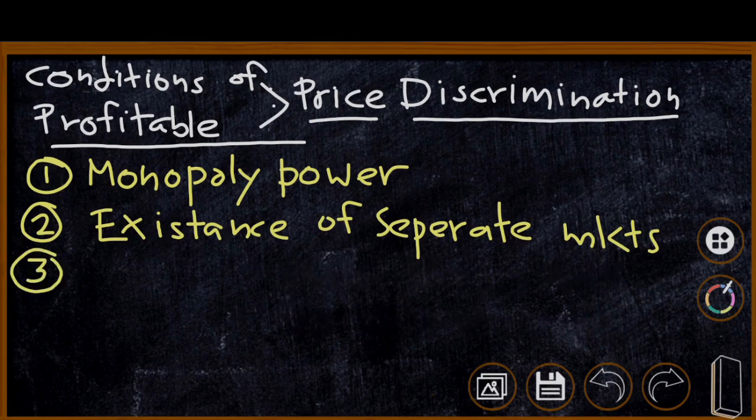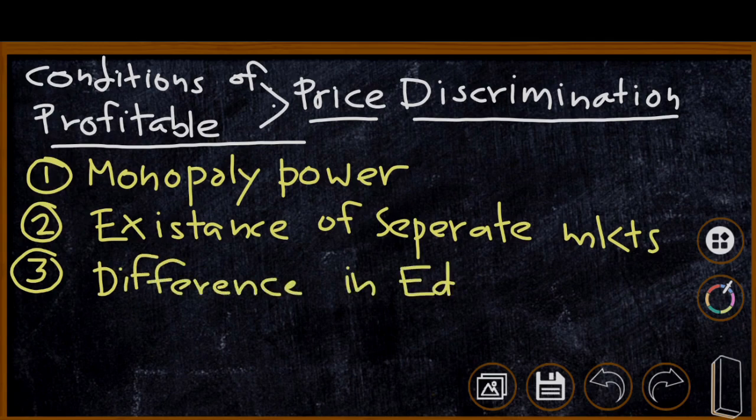Third necessary condition is that there should be difference in elasticity of demand in different markets. If there are differences in elasticity of demand, the monopolist can charge different prices. If the elasticities of demand of these two separate markets are same, then the monopolist cannot charge different prices.